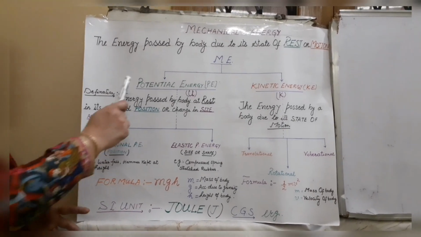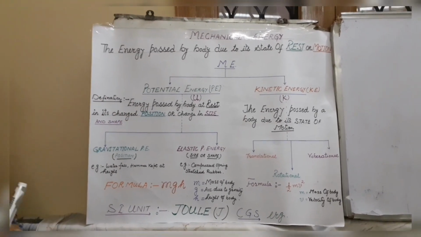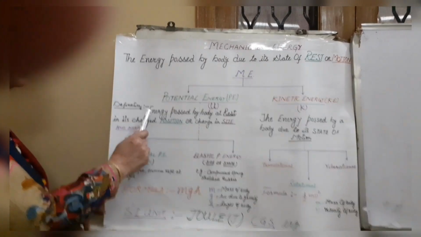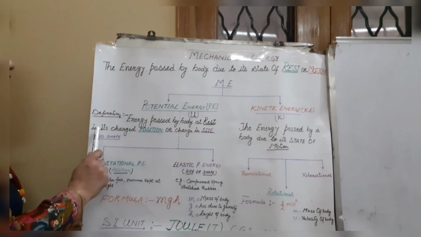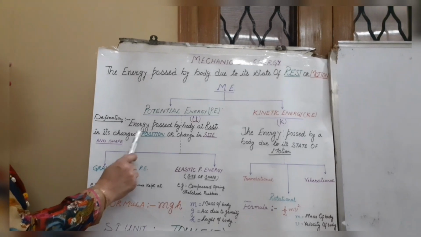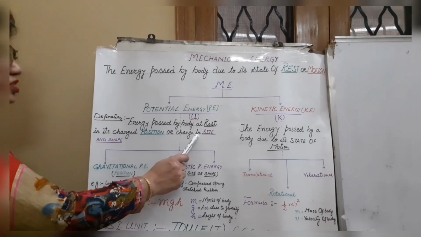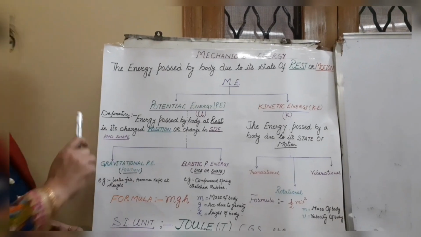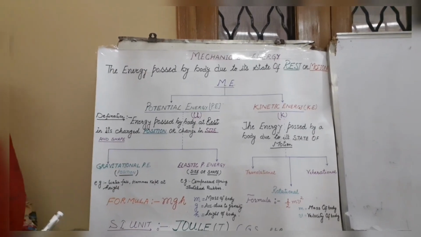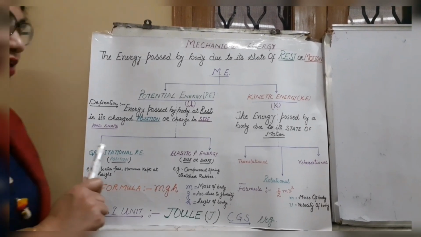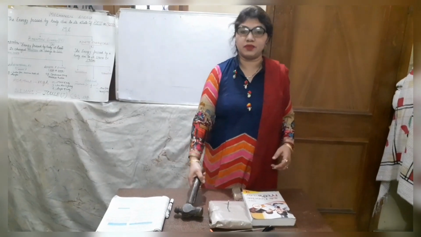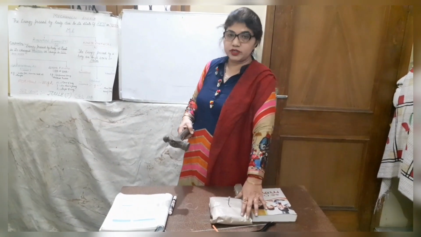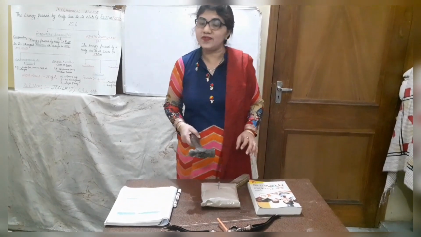Now again, I will come to potential energy. Definition: energy possessed by a body at rest due to a change in its position or a change in its size and shape. Before explaining this, I want to explain with the help of some examples. Firstly, I take this hammer and this wooden box on which this nail is fixed.